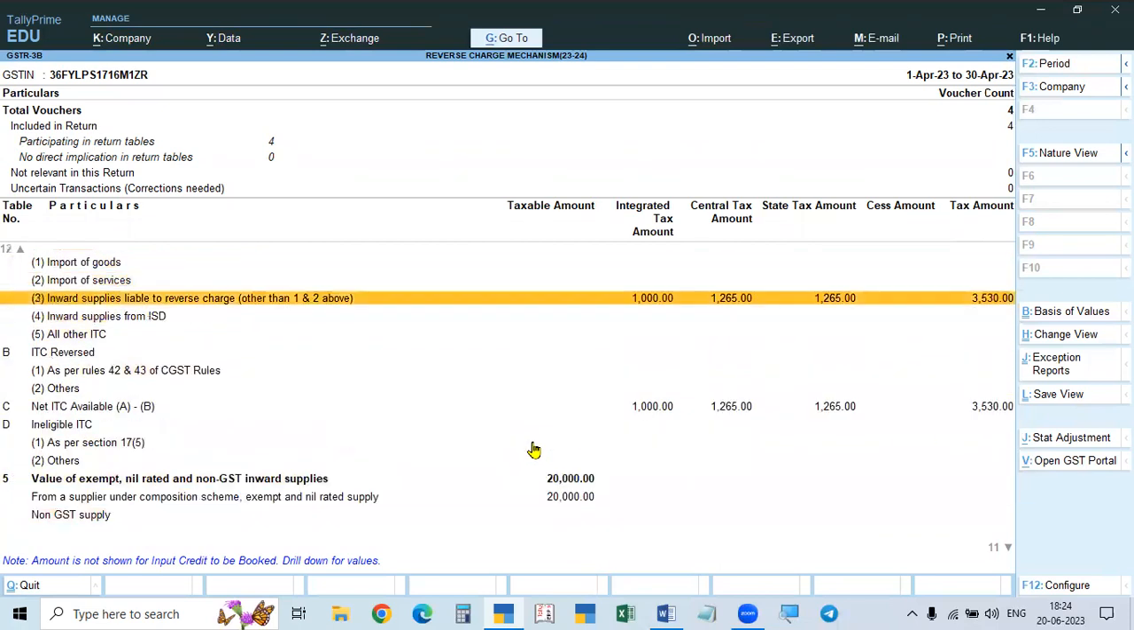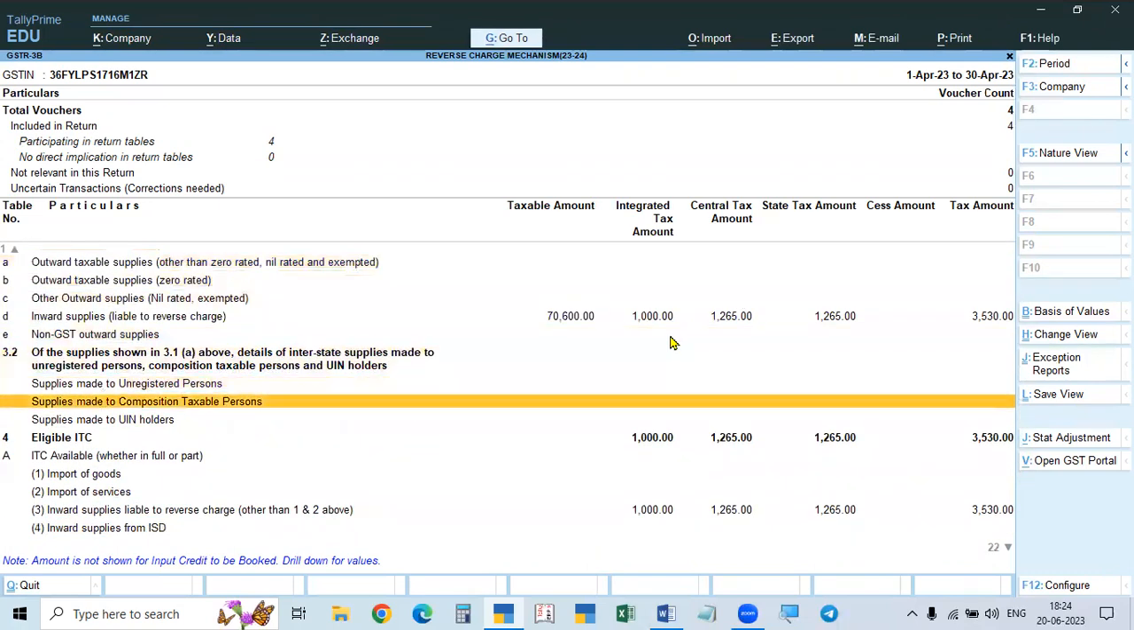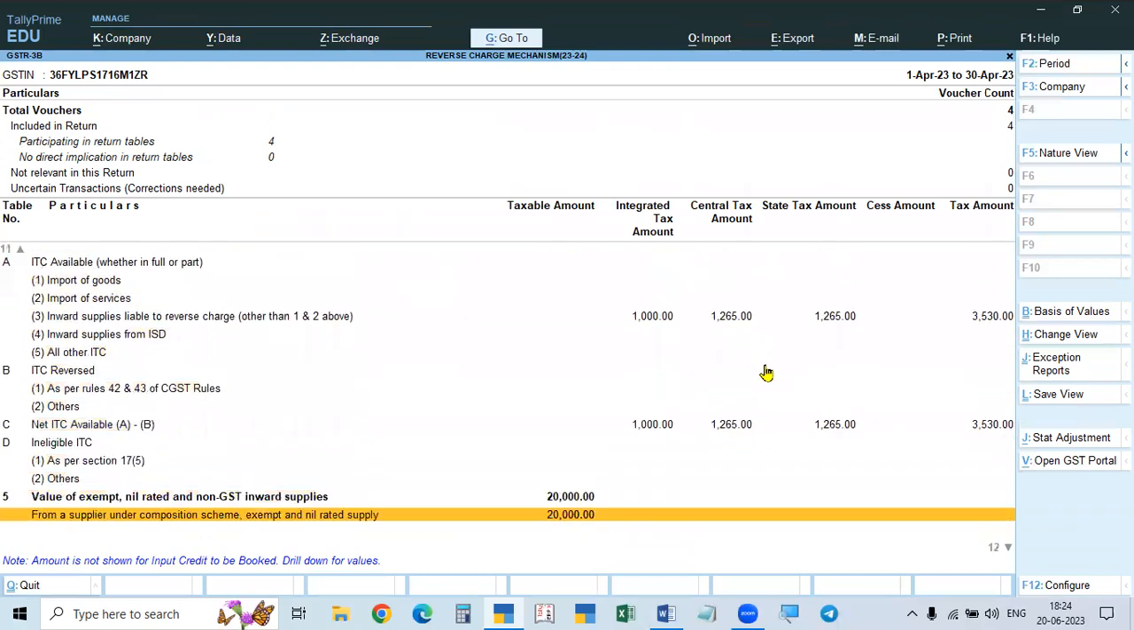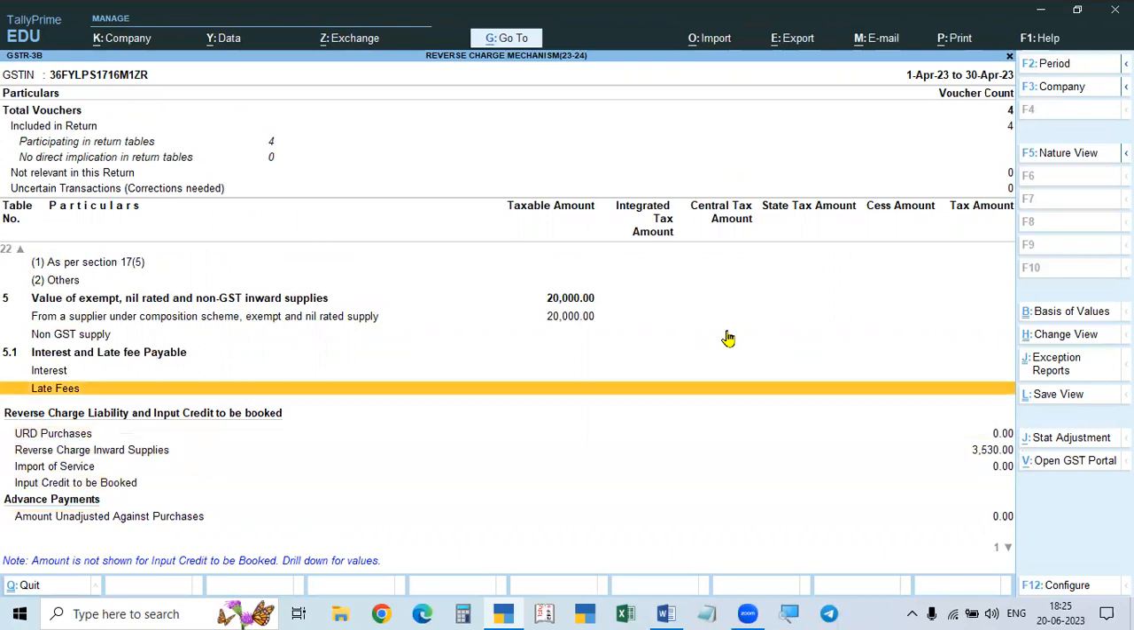So this is the thing. First it shows liability, and it is showing the ITC also. Below that, in this case, it is showing liability to be booked here: reverse charge liability and input, both. In the GSTR-2, it is showing only ITC, and below that, it is showing liability to increase. Here, it is showing both.